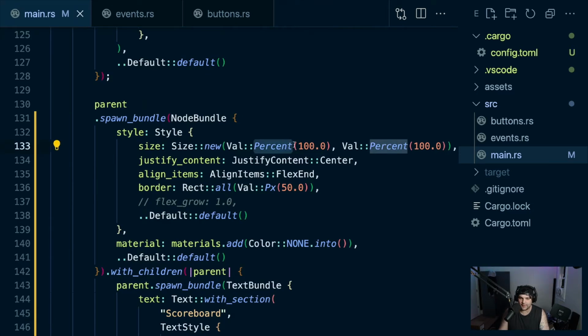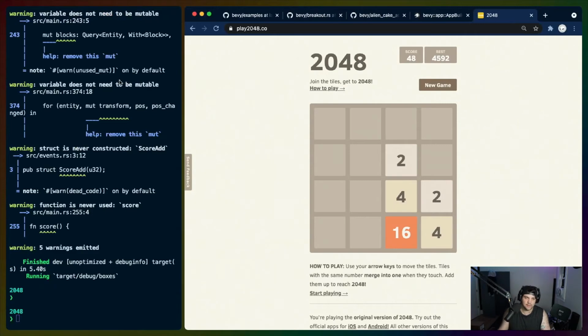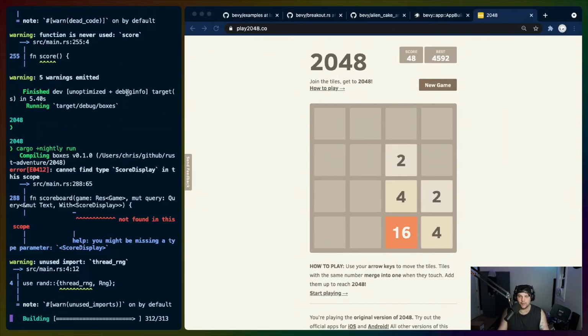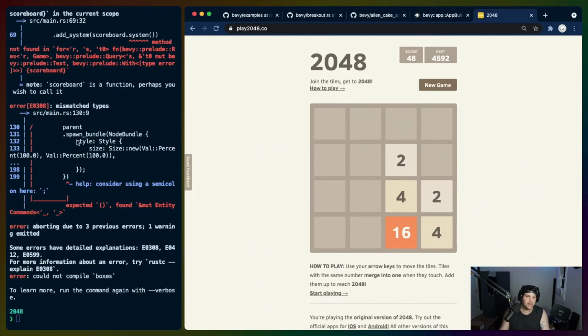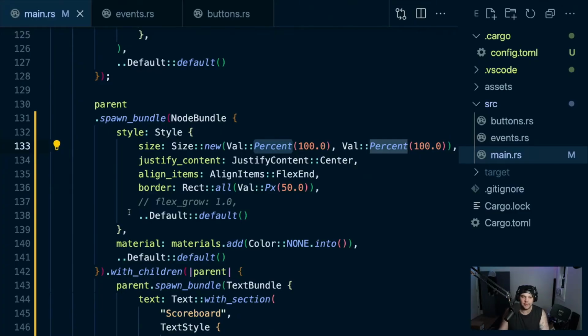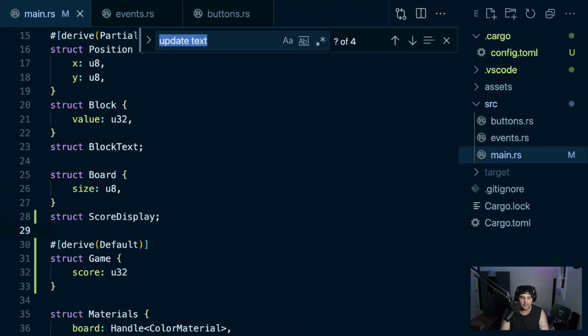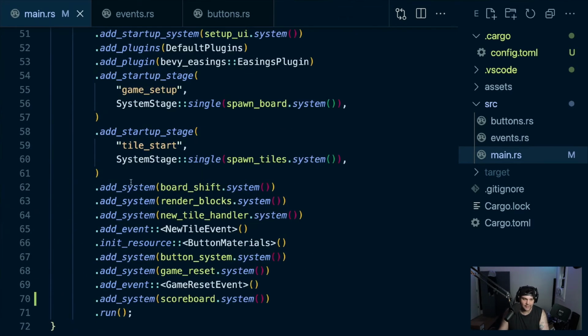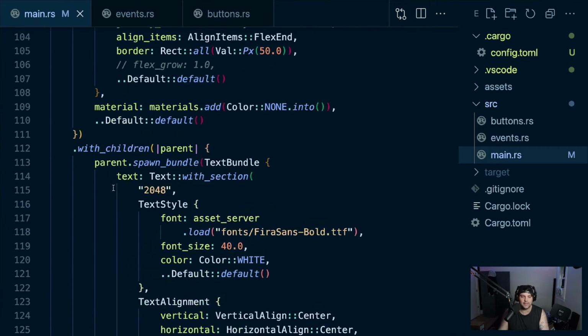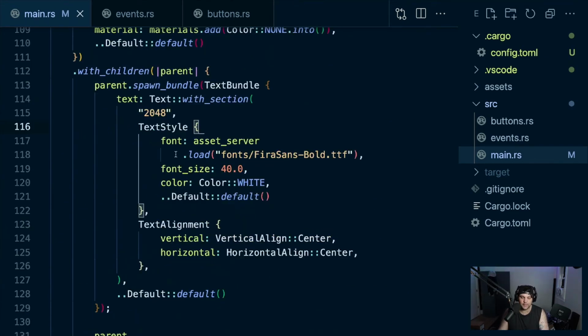The node bundle is the only thing that I'm concerned about. But let's just see what that does. I think it'll break actually because the scoreboard system is running and we didn't create score display. So let me go create score display, which will be like a unit struct component basically. And then on the text that we just inserted, we will add this so that we can pull that text in and our scoreboard will not fail.